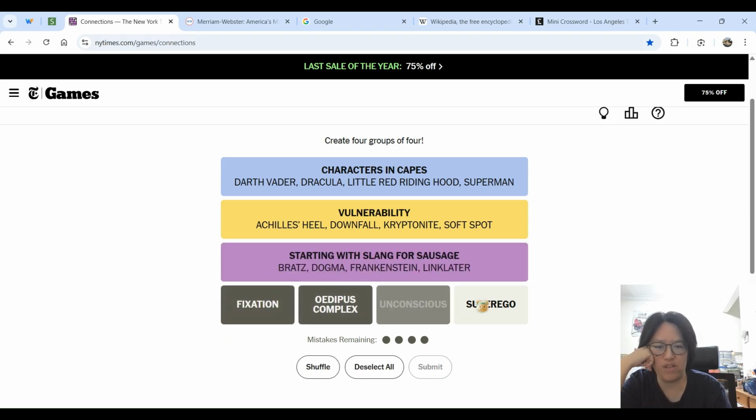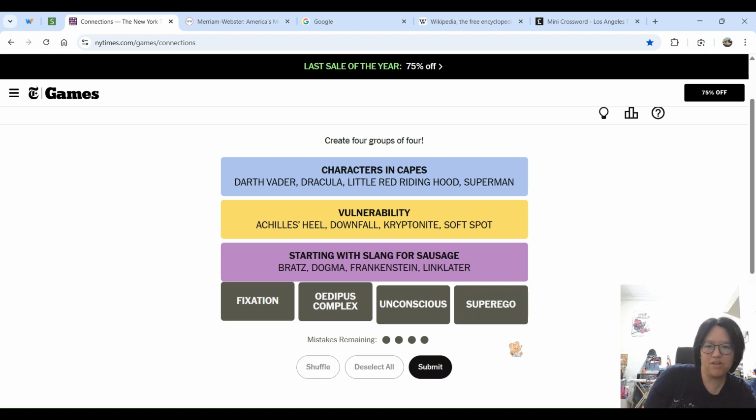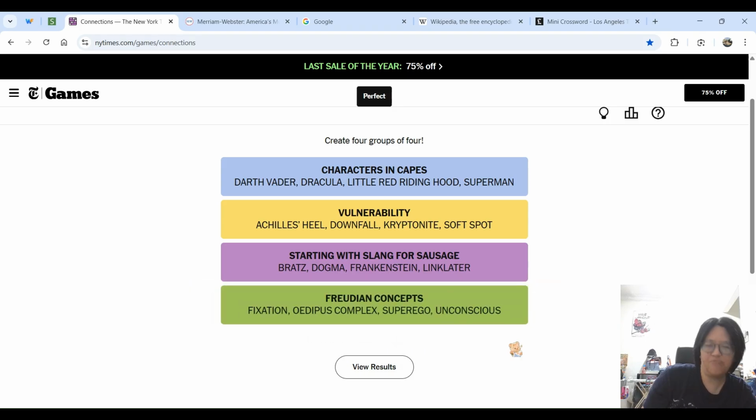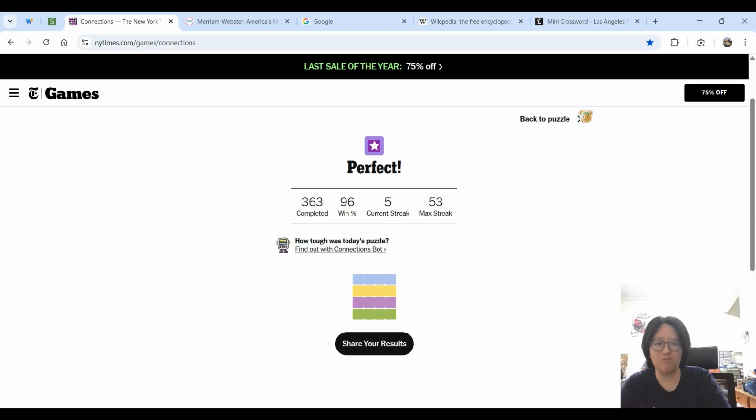Okay, and these ones are like psychological. I don't know if these are Freud specific or just psychological terms. Okay, maybe I'll go Sigmund Freud terms. I don't know. Might be. Freudian concepts. Nice. Nailed it. Can't believe that one is the green.